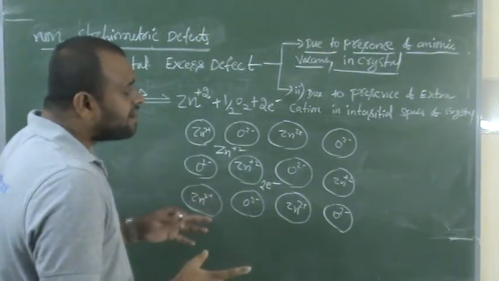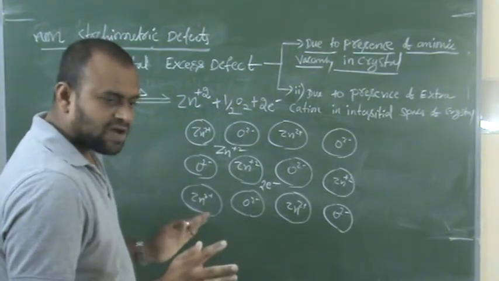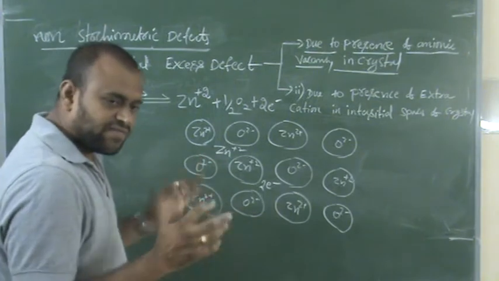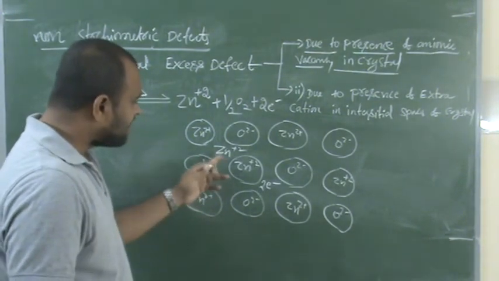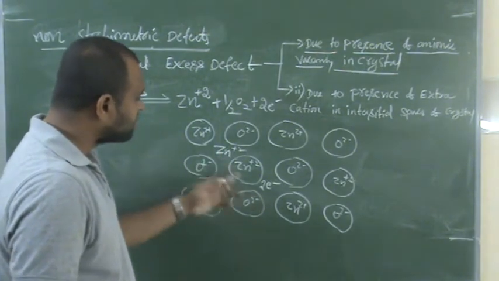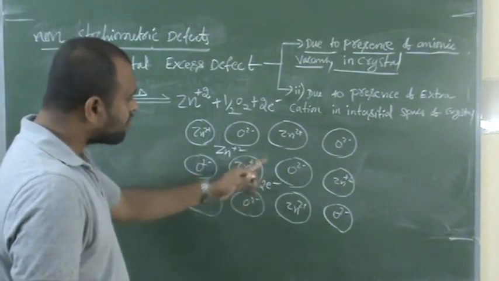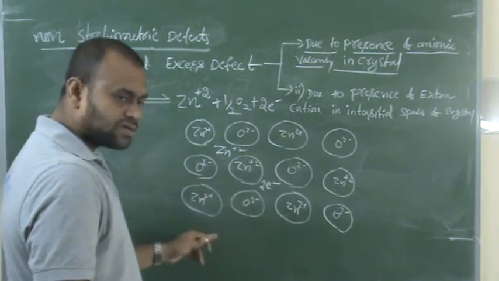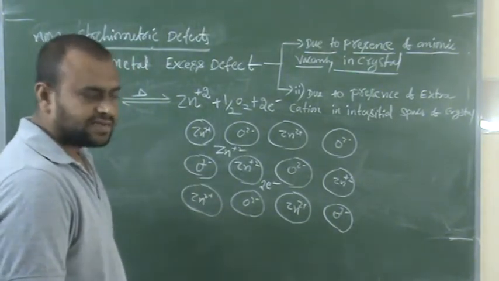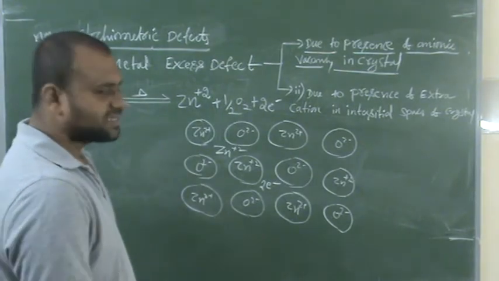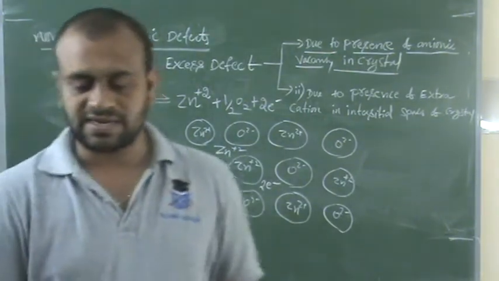There is not much to discuss about this. If you take zinc oxide, it will be ZnO like this. If this is heated in presence of zinc vapors, what happens? The zinc releases electrons and forms Zn2+ ions. These Zn2+ ions occupy the interstitial spaces of the crystal, resulting in formation of the metal excess defect. Got it, right? That's all about the metal excess defect. Now I am moving to the next defect, that is metal deficiency defect.